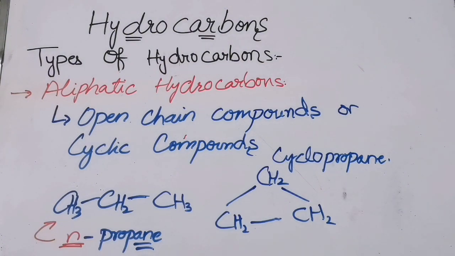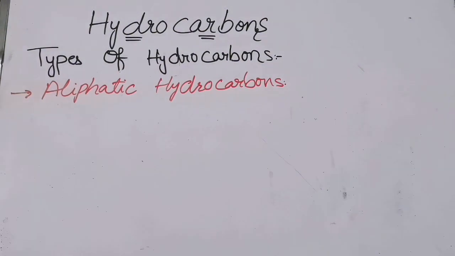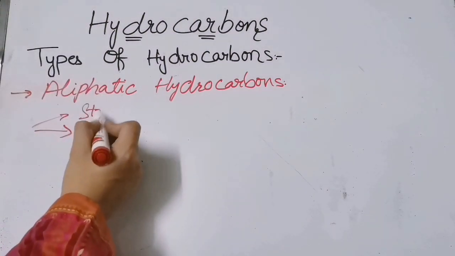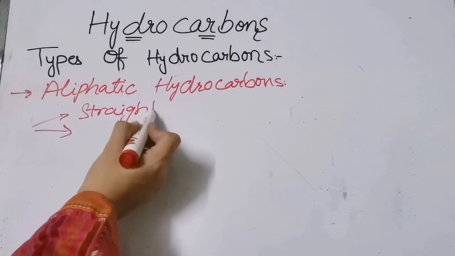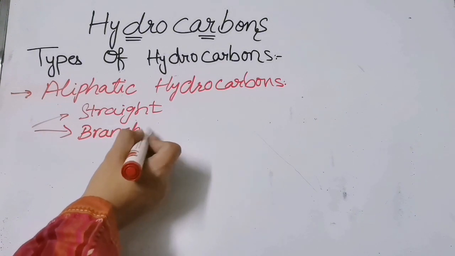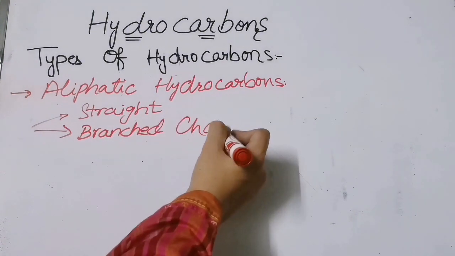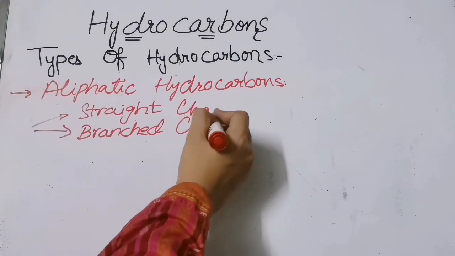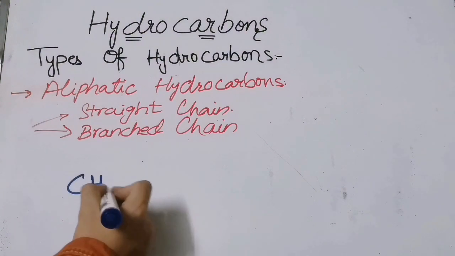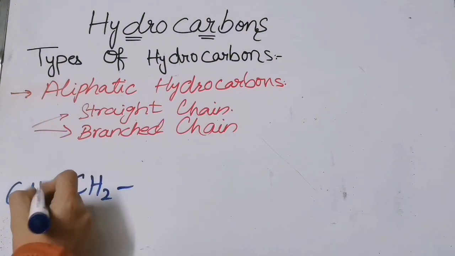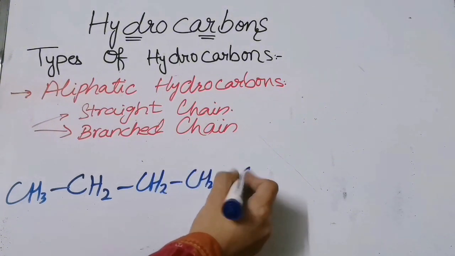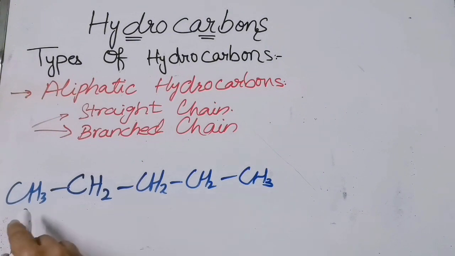Right? Now let us study the types of open chain compounds. The open chain compound is of two types. Okay, one is straight chain and the other is branched chain. Right? Now what is meant by straight chain?